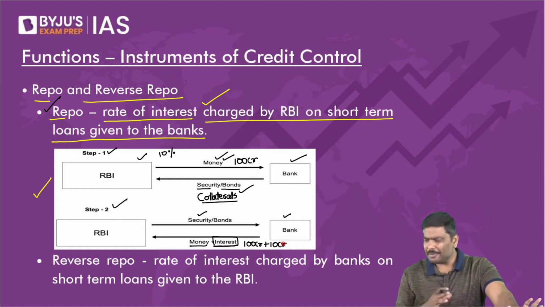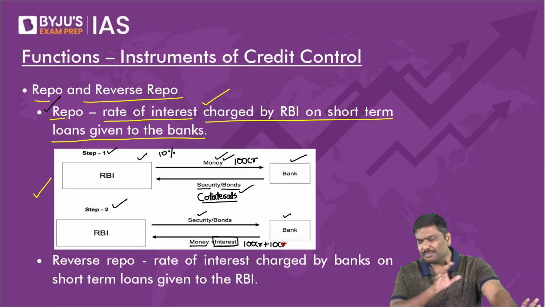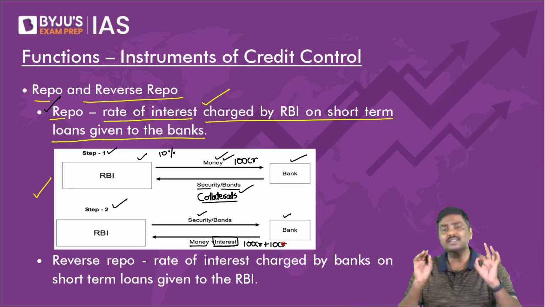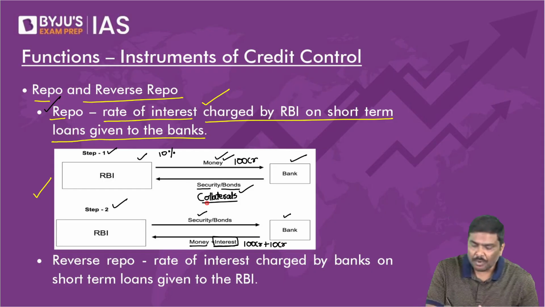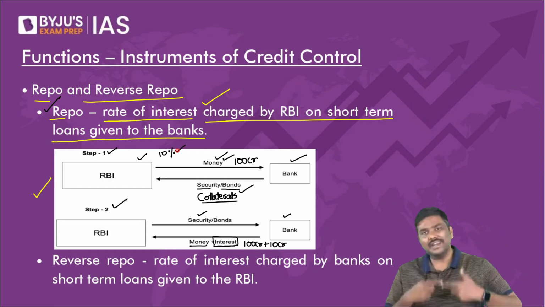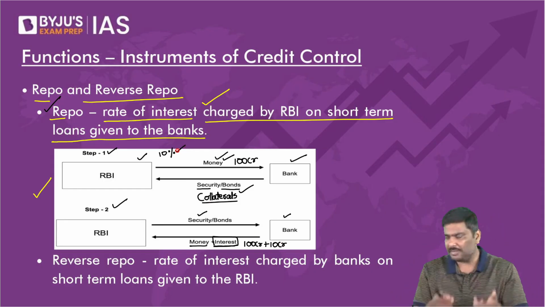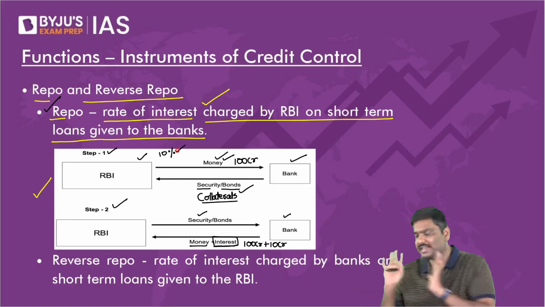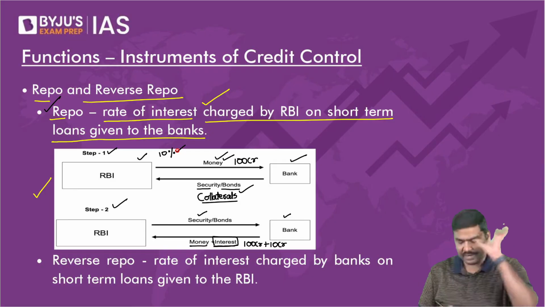Any problem with the calculation? I'm taking very simple numbers, not complex numbers. So repo rate is the rate of interest charged by RBI whenever they provide short-term loans to the banking sector. This is the repo rate.